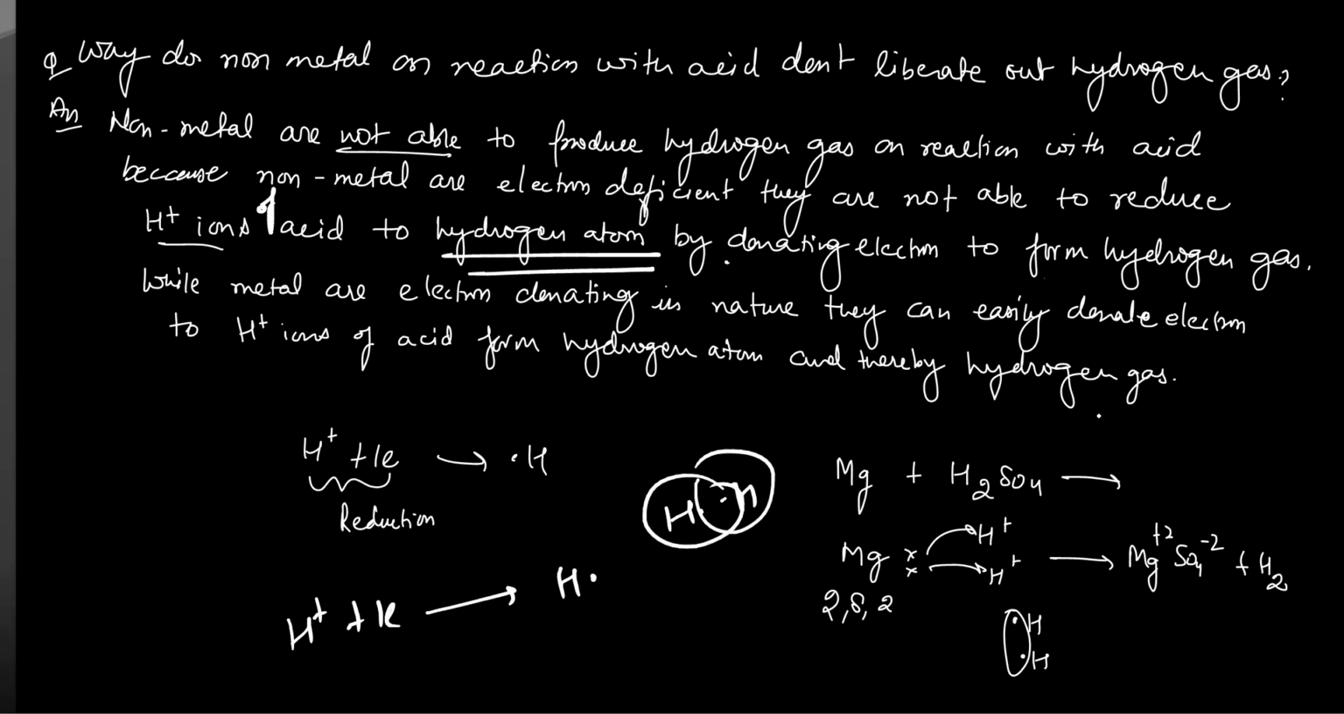First of all, there should be hydrogen atoms instead of hydrogen ions, and hydrogen ions can be converted into hydrogen atoms by using electrons. So we'll write: while metals are electron donating in nature, they can easily donate electrons to the H+ ions of acids and form hydrogen atoms, thereby hydrogen gas. Please note it down properly.